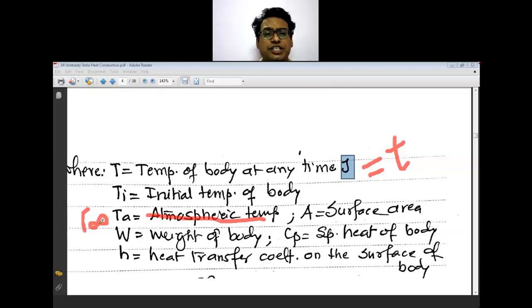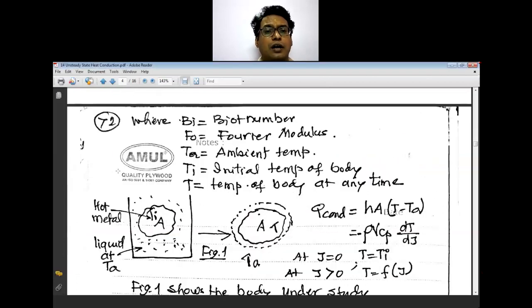W is the weight of the body, h is the heat transfer coefficient of the surface of the body, Ti is the initial temperature of the body, and Ta is the ambient temperature. So the body temperature is T at any time, Ti is the initial temperature and Ta is the surrounding temperature.